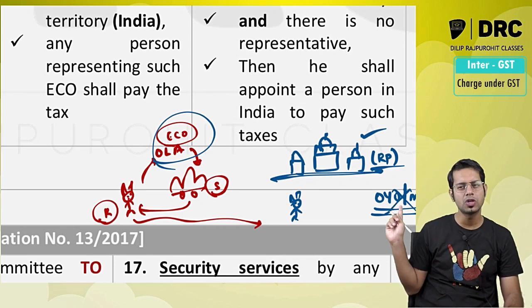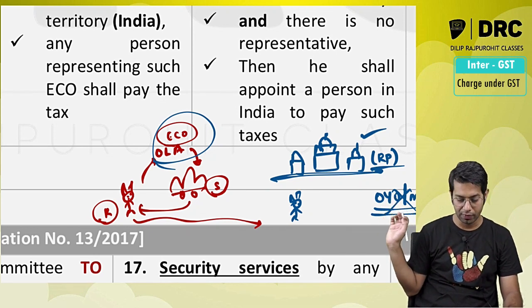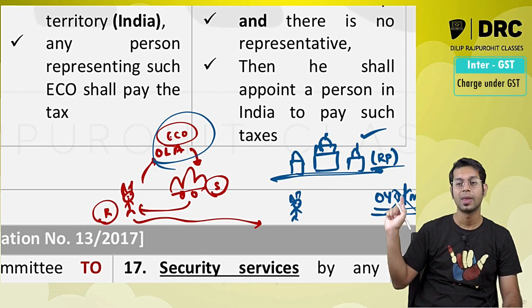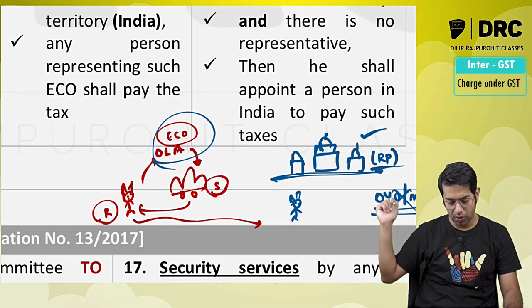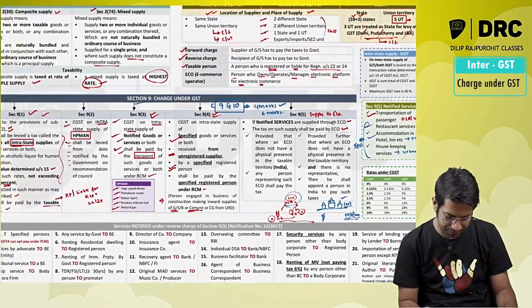Normally in this case, who has to pay the taxes? If I book a hotel room in Taj Hotel, Make My Trip has to pay the taxes because it is a supply through an e-commerce operator. However, if the hotel is registered under GST law, then the tax is required to be paid by the hotel and not the e-commerce operator.